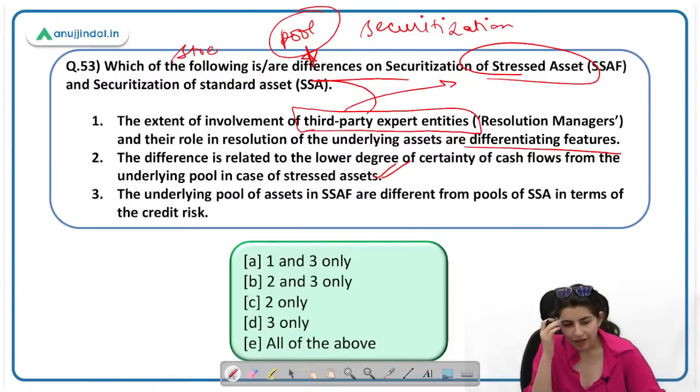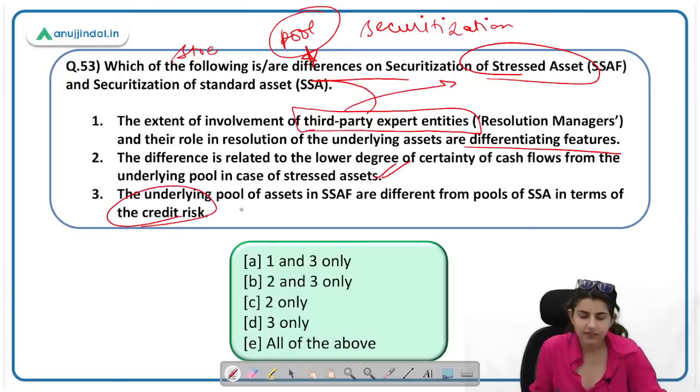The underlying pool of assets in SSAF are different from pools of SSA in terms of credit risk. Yes, so here credit risk is being discussed. This is also correct. Here all the statements are correct.